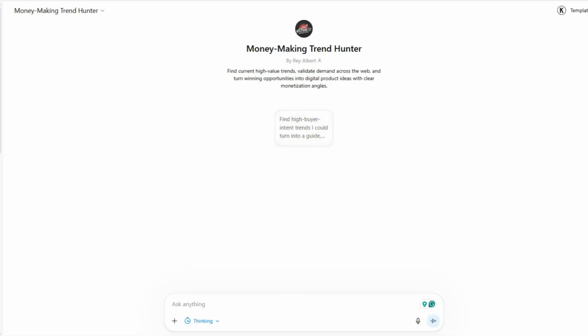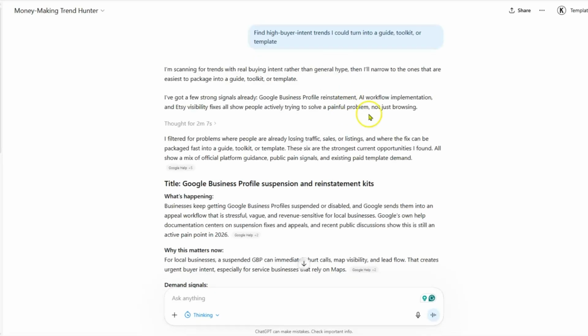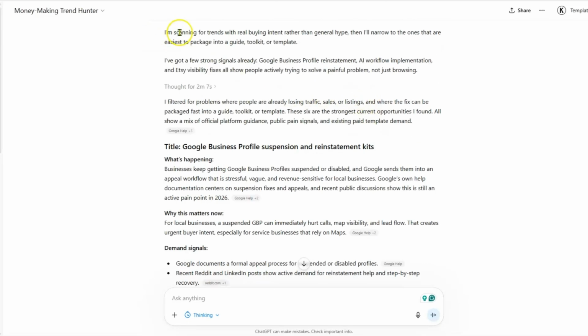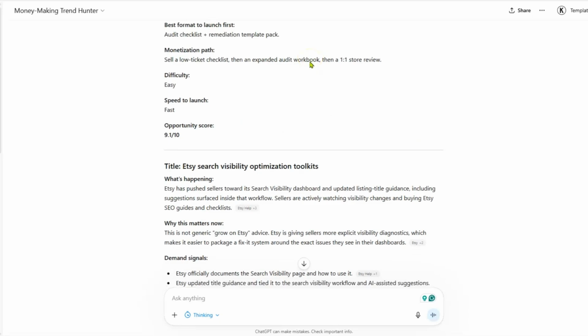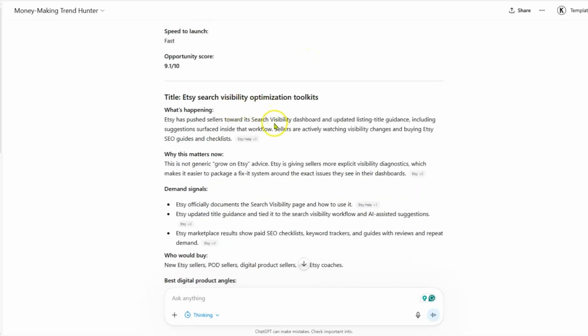And I already did that in this chat here, and it came up with this scenario, right? It was scanning for real buying intent rather than general hype, all right? And got a few signals from Google Business Profile reinstatement and AI workflow implementations. And I think it's going towards the business side because it knows that I'm a digital marketer. And so this looks like it's all geared around kits that you can develop with just PDFs and things like that, and charts and checklists and whatever, to create these different products.